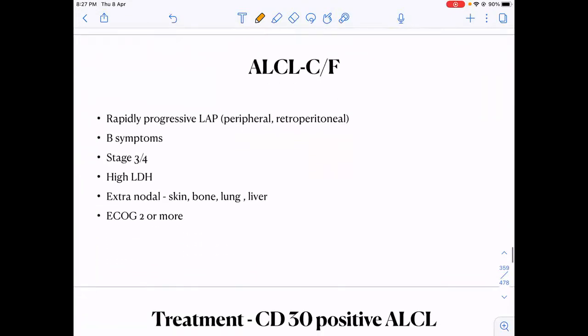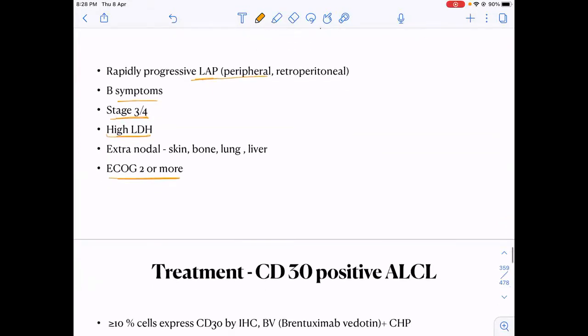How does ALCL present? It has a bimodal distribution. So just like Hodgkin's, it presents with a peripheral lymphadenopathy most of the times. B symptoms can be there. It is usually stage 3 and 4, high LDH, extranodal involvement of skin, bone, liver, lungs can take place. Performance status of the child or the adult is usually poor. So it is a nodal type of ALCL. You should know the main site involved will be nodes. There will be B symptoms, high stage, LDH high, extranodal involvement, poor